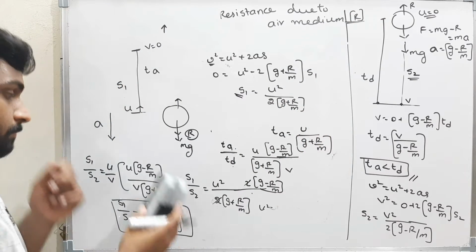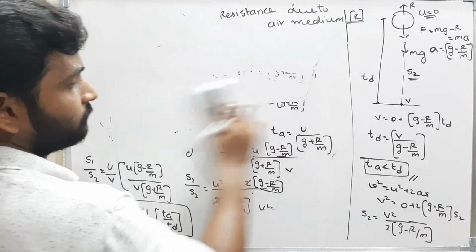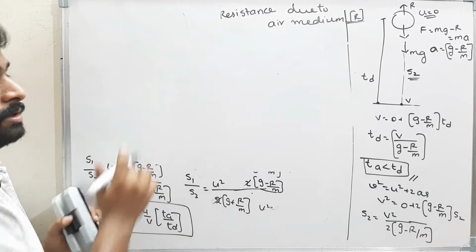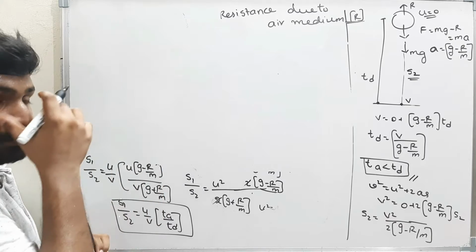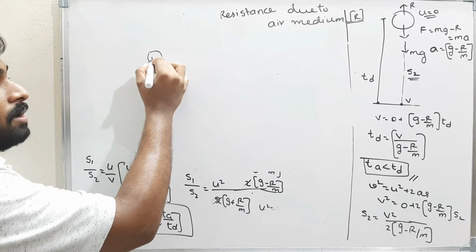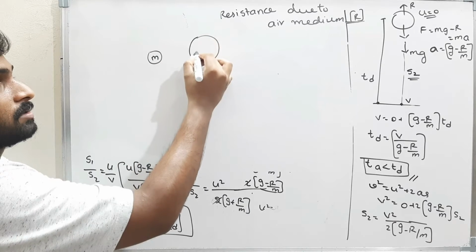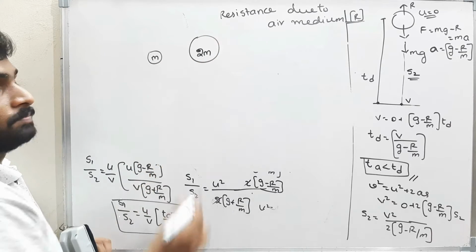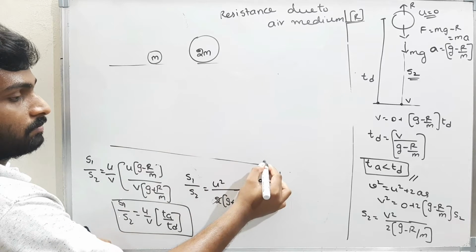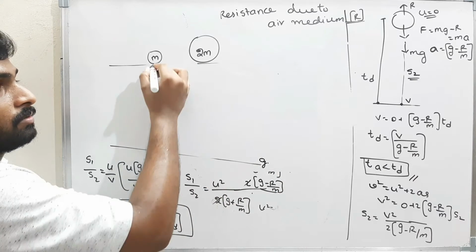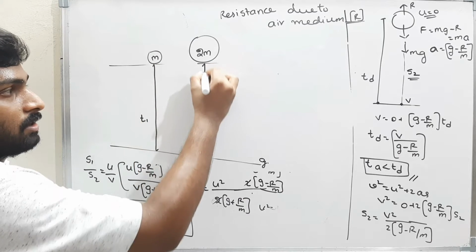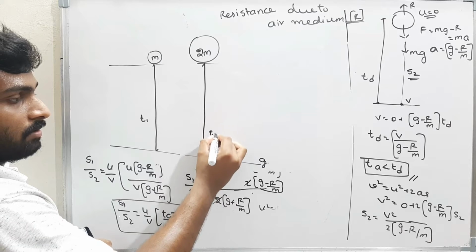Okay, now see here. Last point. If I assume two bodies, one of mass m and another body of mass 2m, and I leave them freely from a certain height, this is the ground. This will take some time t1 and this will take some time t2.